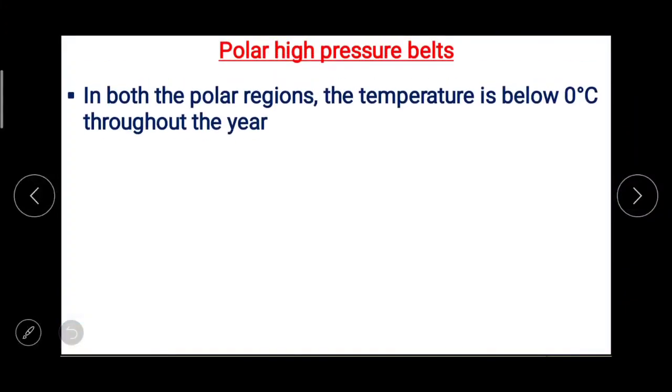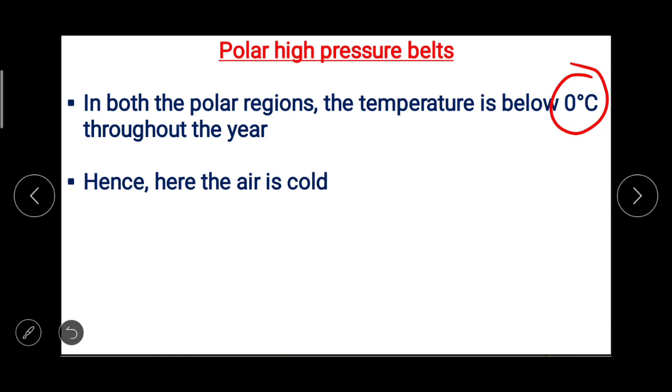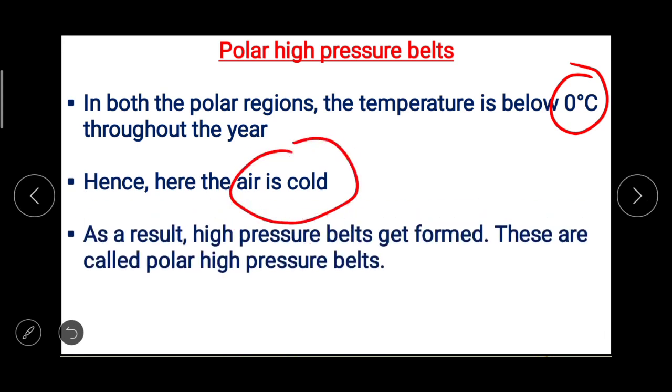And the next one, polar high pressure belts. In both the polar regions, the temperature is below 0°C throughout the year, and hence here the air is cold. Because of this cold air, high pressure belts get formed.